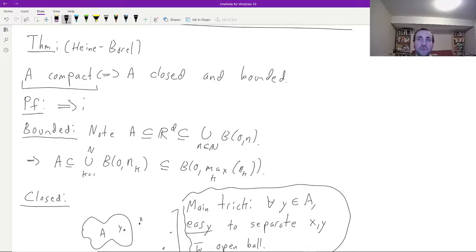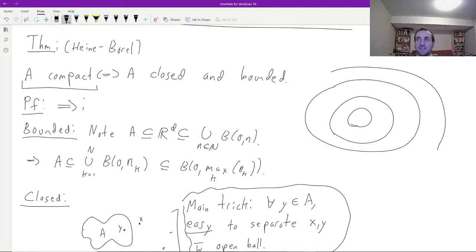So what we have to do is use compactness. In particular, we better find some cover which is useful. And here's the cover I'm going to choose. The set A is contained in R^d, obviously, which is contained in this union of balls of radius n around 0, right? That's sort of clear. We can draw the sequence of growing balls. And if I take the union of all of those balls, I'm going to hit all of R^d. So that means A is sitting inside that big union.